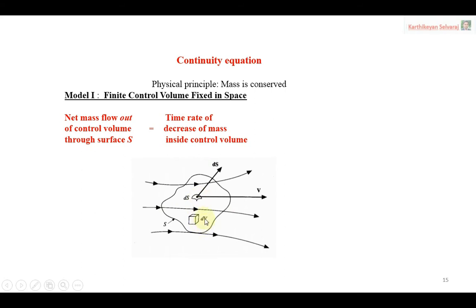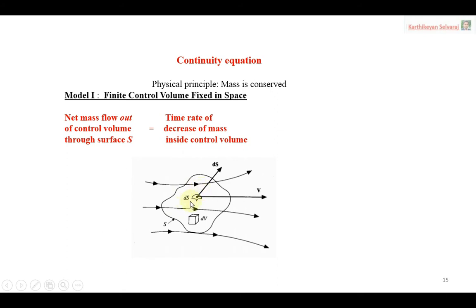So what is the meaning of this? The amount of mass leaving the control volume through the control surface. The mass is leaving only through the control surface, not through all the areas. Exactly what we are looking at is dS; only through this area is mass leaving, we are assuming. The amount of mass leaving through the control surface should be equal to the amount of mass decreasing inside the control volume. Both should be equal. That is the meaning of the sentence.